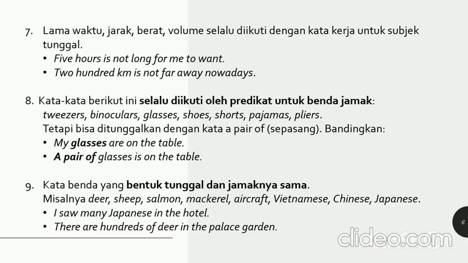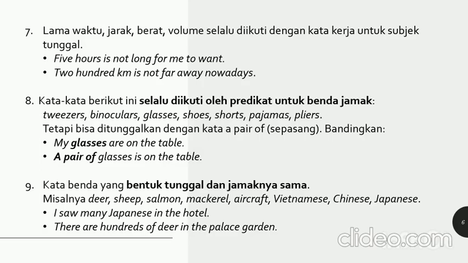8. The following words are always followed by plural predicates or plural nouns: tuition, binoculars, glasses, shoes, shorts, pajamas, pliers. But they can be made singular with the words a pair of. My glasses are on the table. A pair of glasses is on the table.